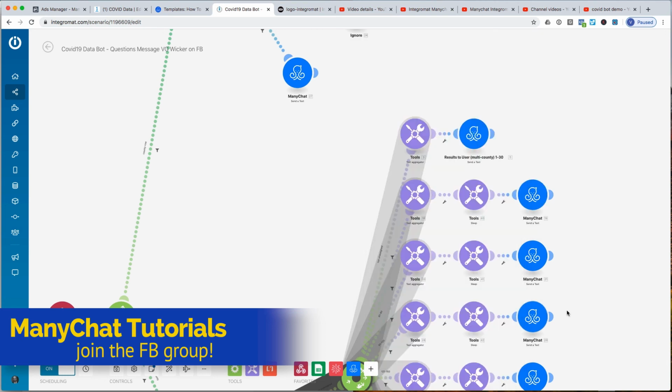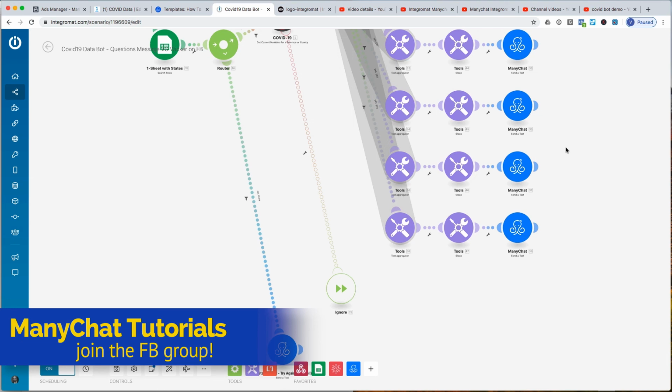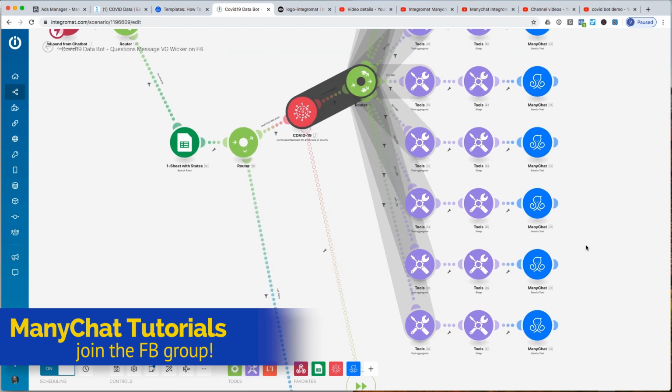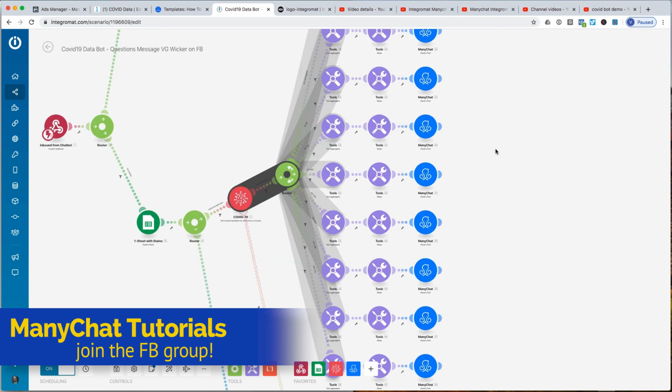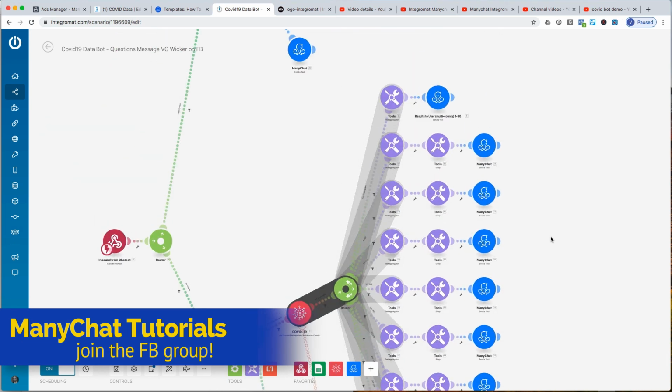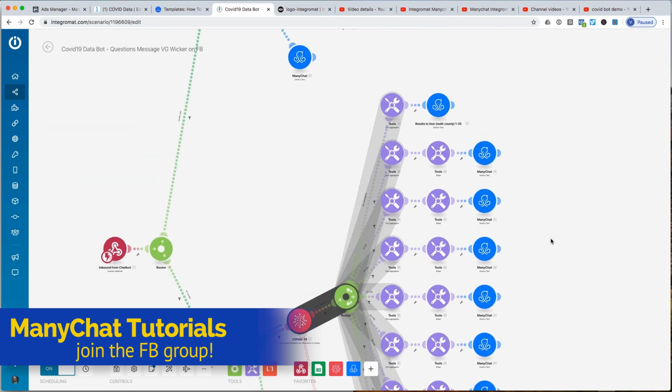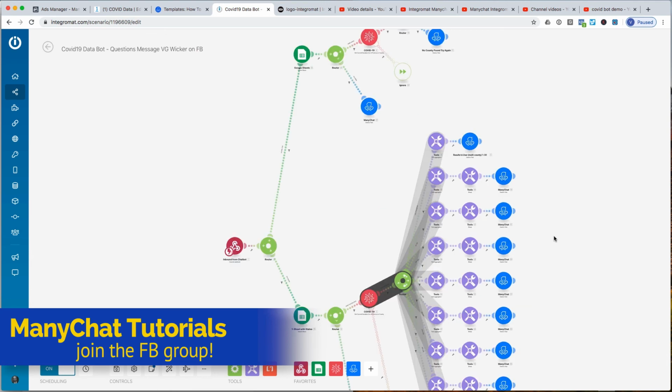And I've tested it, and we are getting a whole lot of things in Texas. And we tested it, and it worked all the way down to the 254 counties in Texas. So that is how this particular function works. So the next step is for us to walk through how this would work live.